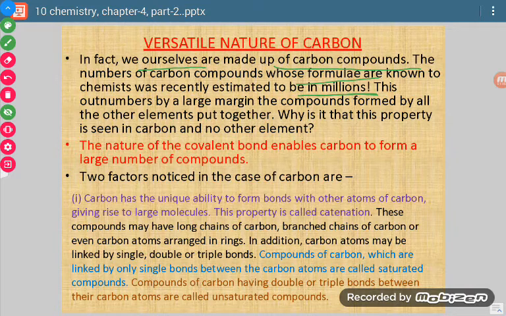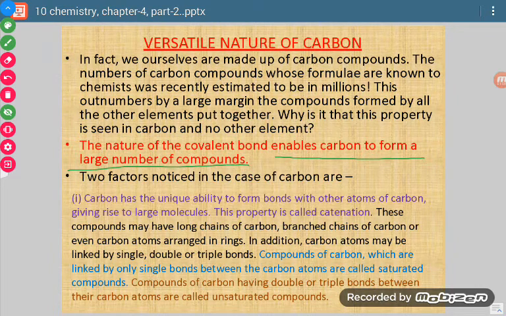Now if we see, this number is so much that if we put together all other known compounds, then they will also not equal it. They will also be less in number, and the number of compounds of carbon will be more. So why does it happen? Okay, so the nature of the covalent bond enables carbon to form a large number of compounds.